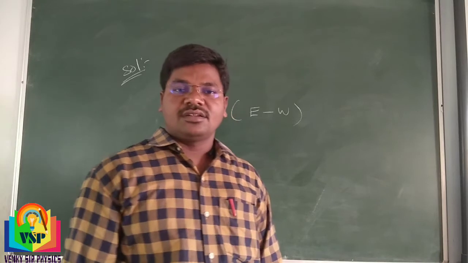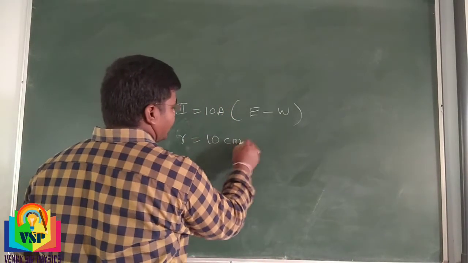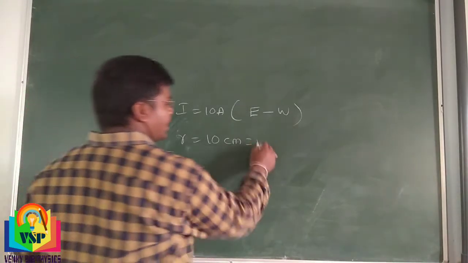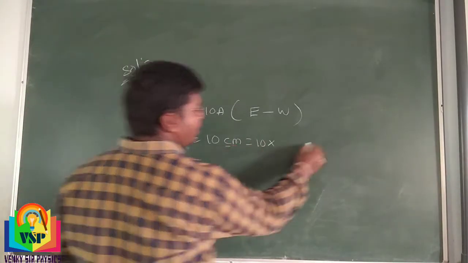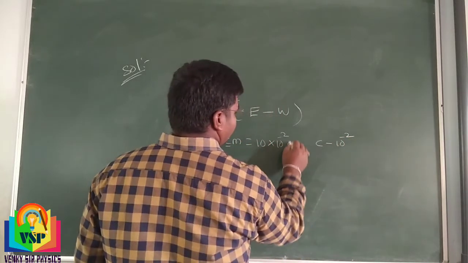And r is equal to 10 centimeters. Here we can change into SI units. 10 centi means 10 power minus 2, so 10 power minus 2 meters.